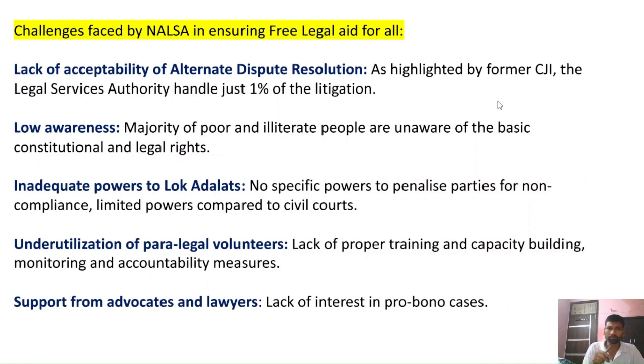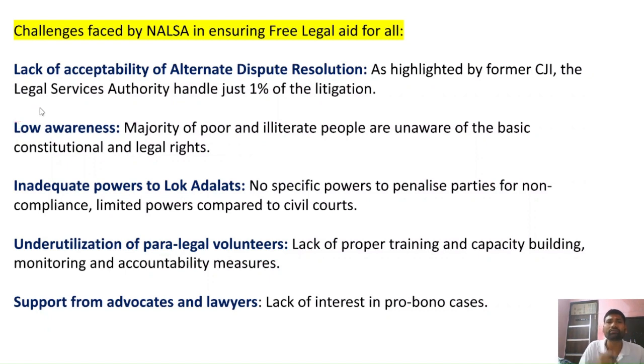However, there is still low acceptability in our society for alternate dispute resolution, because it was highlighted by the former Chief Justice of India that Legal Services Authority handles just 1% of the total litigation. Therefore, there is a need to enhance awareness about alternate dispute resolution and its importance.